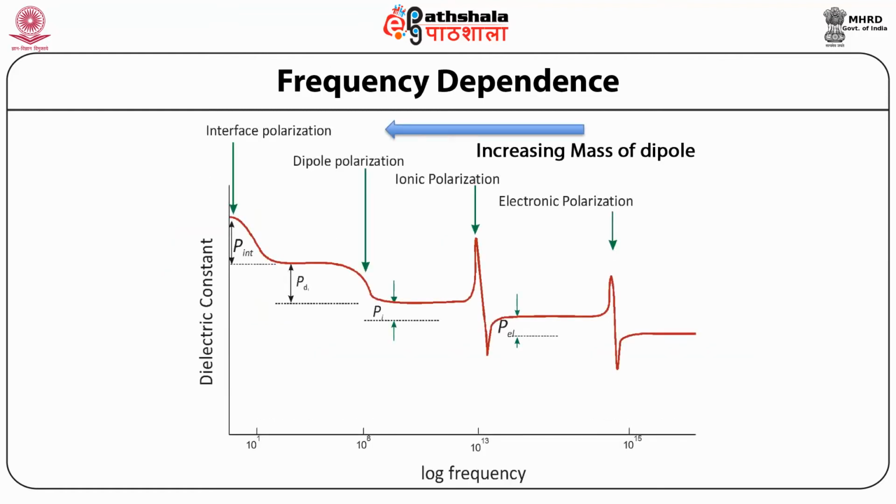Frequency dependence. Students, you can see the dependence of the dielectric constant on frequency. You can see the different regions of polarization, or the different regions of dielectric constant, where different mechanisms are playing a role. The first is the interface polarization. Next is dipole polarization, and then ionic polarization and electronic polarization.